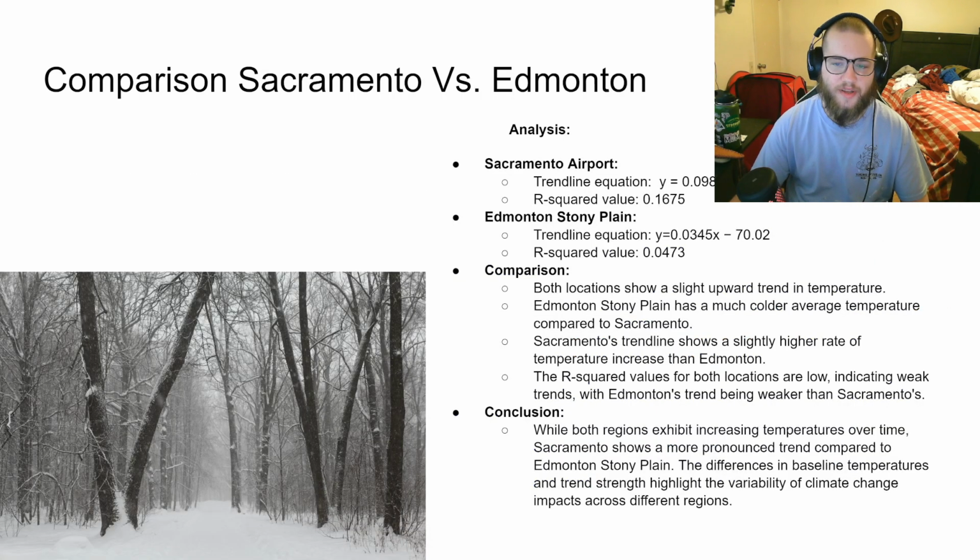Next, let's compare the trends between Sacramento and Edmonton Stony Plain. Both locations show an upward trend in temperatures, though there are significant differences. In Sacramento, the trend line indicates a slightly higher rate of temperature increase compared to Edmonton. These differences highlight how climate change can vary significantly between regions. Factors such as geographical location and local climate conditions can contribute to these variations.